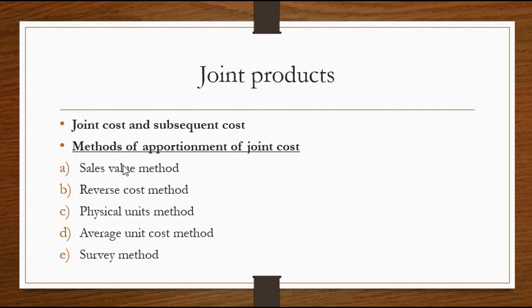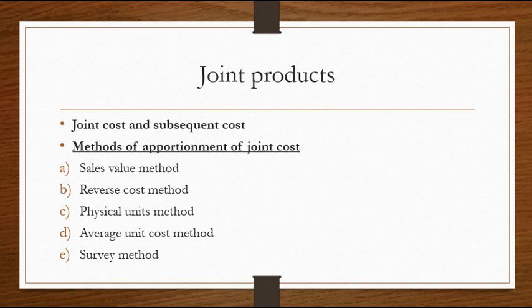The first method for apportionment of joint cost is the sales value method, and the other methods are reverse cost method, physical units method, average unit cost method, and survey method. Under the sales value method, it is apportioned on the basis of unit price and on the basis of sales value. Unit price is based on the selling price per unit.